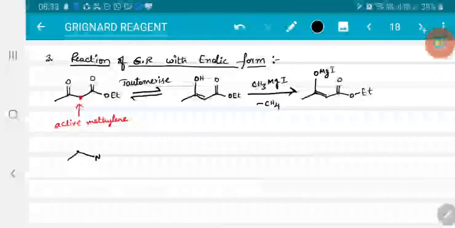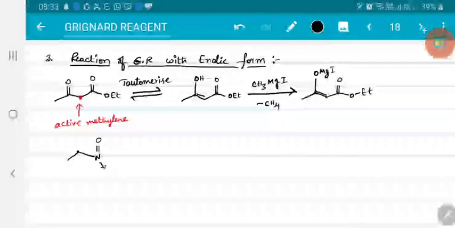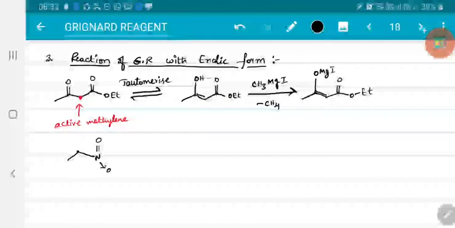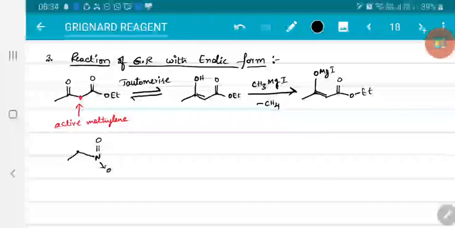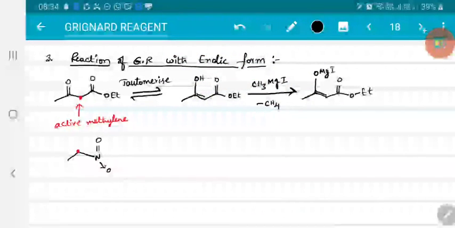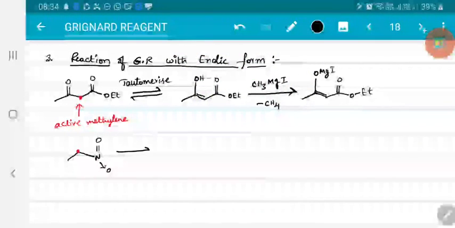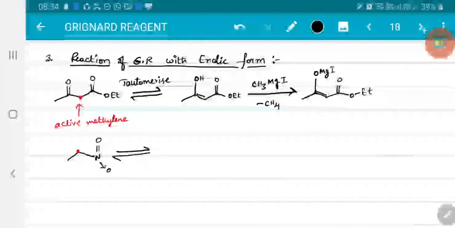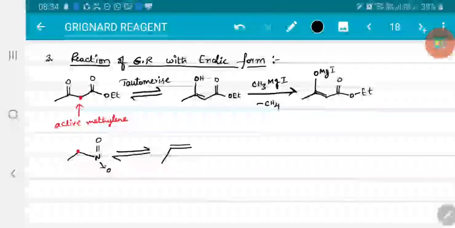I have taken a nitro system here. Because of this nitro group, nitro is a very strong minus M, minus I group. Therefore, these hydrogens are acidic hydrogens. Hydrogens over this carbon are acidic because of the good electron withdrawing group. Now, of course, they can also be involved in tautomerization. So this will tautomerize. Now this is the product obtained.